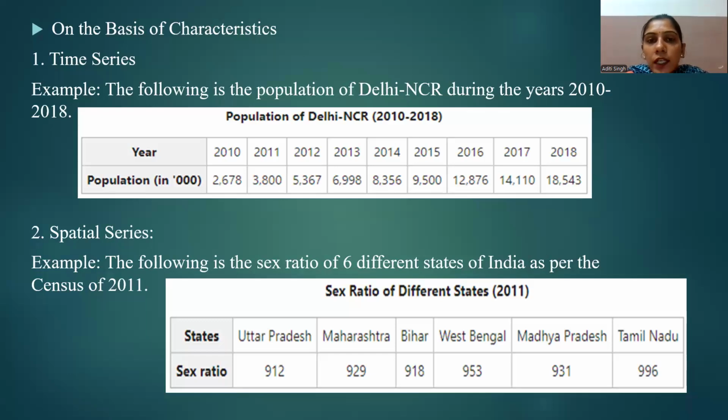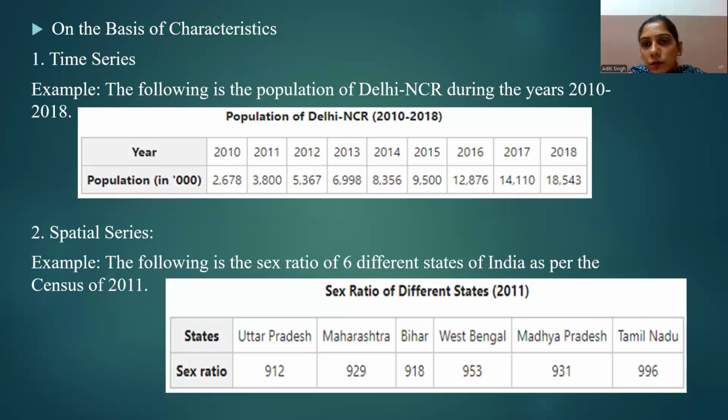A time series is a statistical series in which the given data is represented with regard to a time unit, like days, months, weeks, or years. In this series, data points are recorded at specific time intervals, and this type of series is used to analyze trends, cycles, and seasonal variation over time.